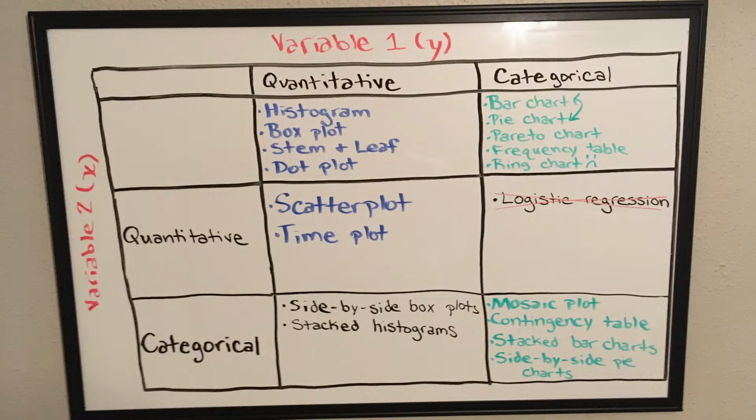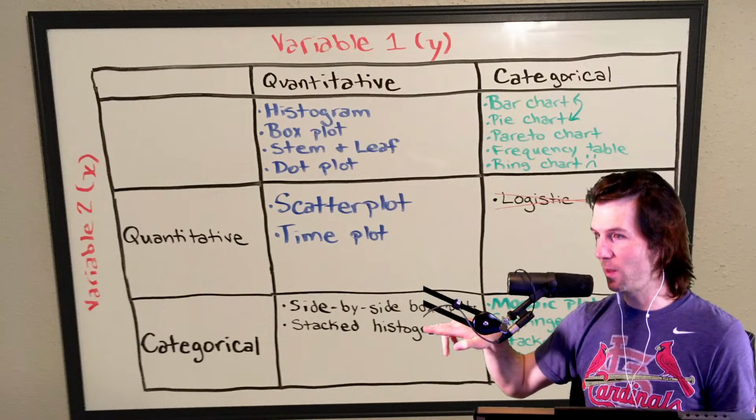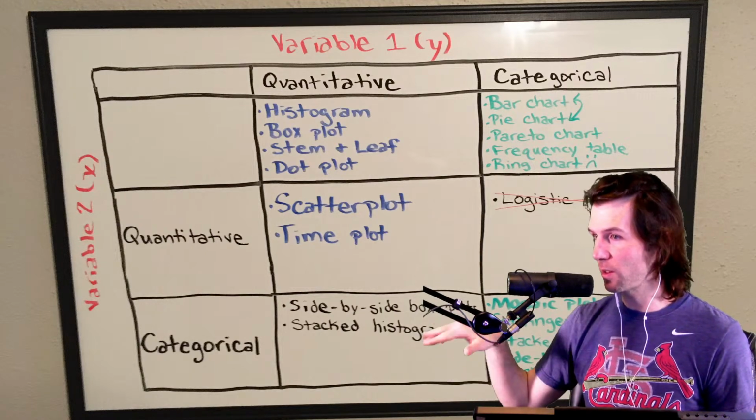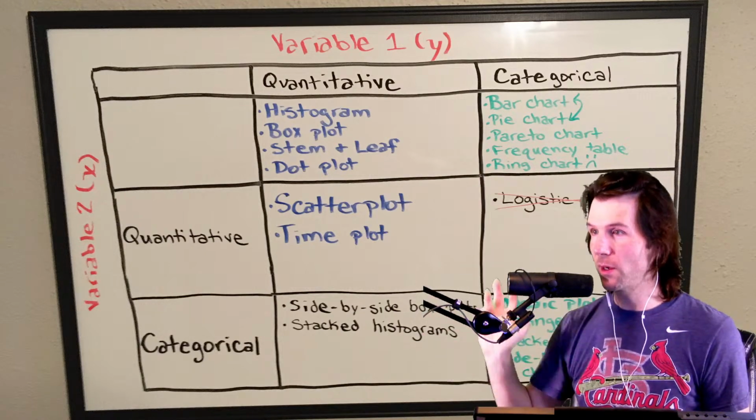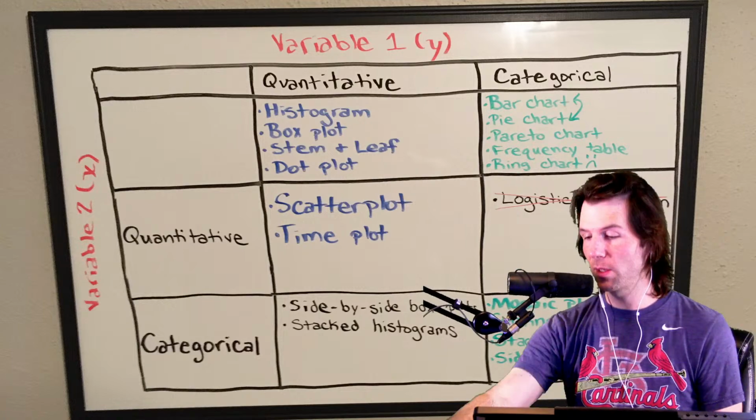Side-by-side box plots are categorical X, quantitative Y. If you look right here, categorical X is this row right here, and then quantitative Y, so it's a bivariate. Everything up there is univariate, so take a screenshot of this and make sure to know this.